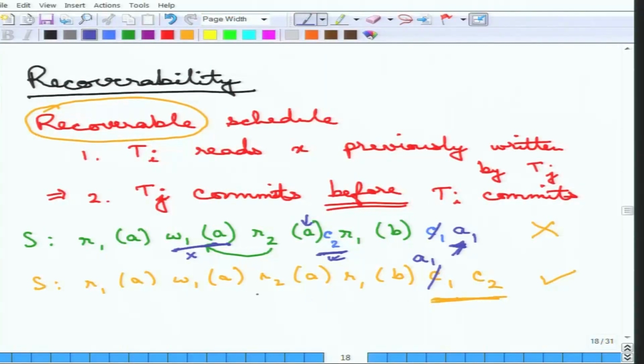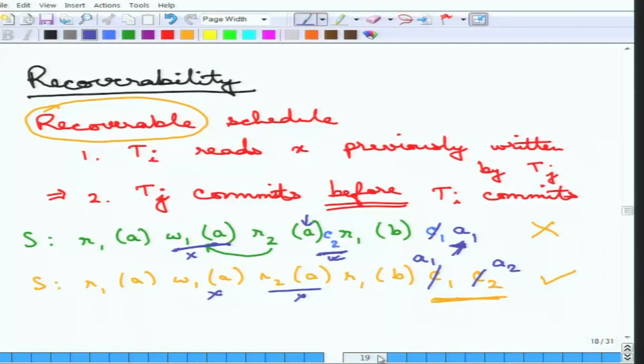Now if this aborts, that means this value produced is wrong, that means this R2 should also be wrong, which is fine, because then transaction 2 can simply abort instead of committing, because it has read a wrong value. So there is no problem as far as the recoverability of the schedule is concerned. So that is recoverable.